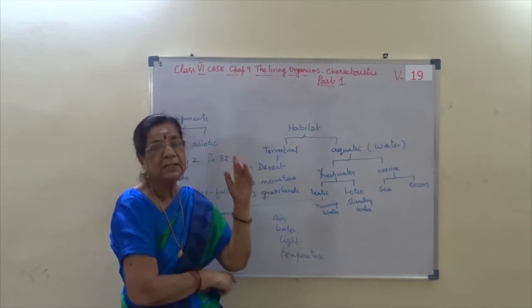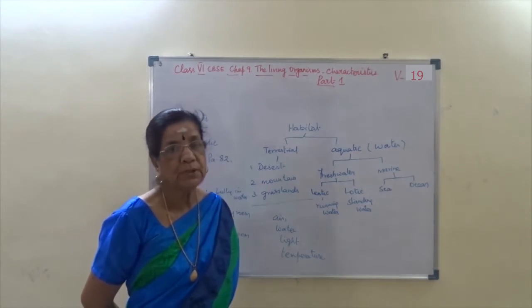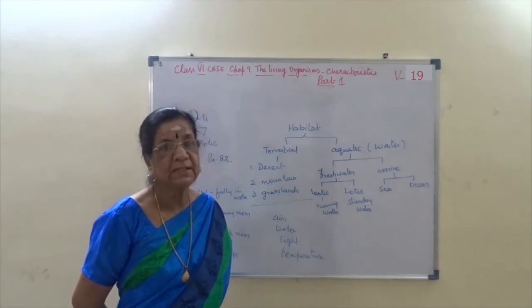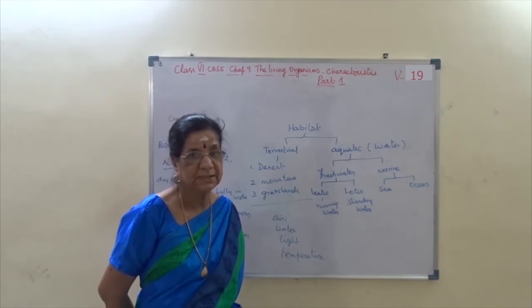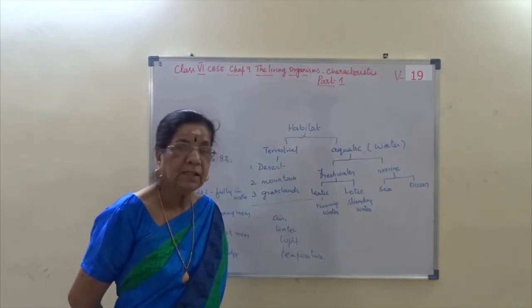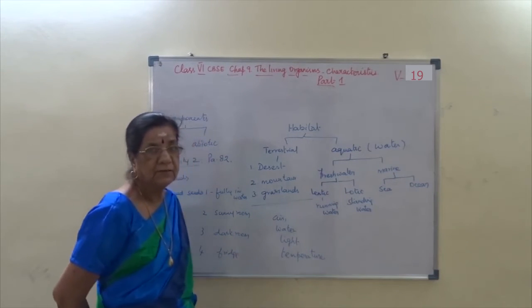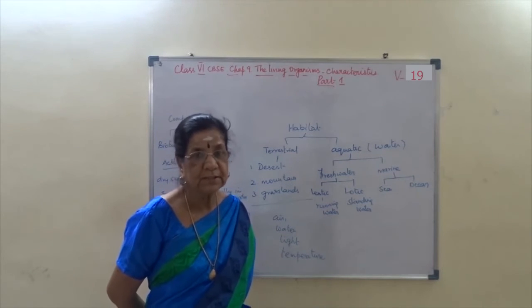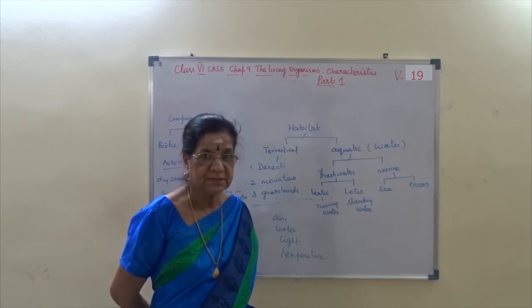And grassland will have many airy, open, spacious grounds, and a few plants and trees will be present. Here also animals are present. So these terrestrial habitats have both flora and fauna. Flora means plants, fauna means animals. Right?